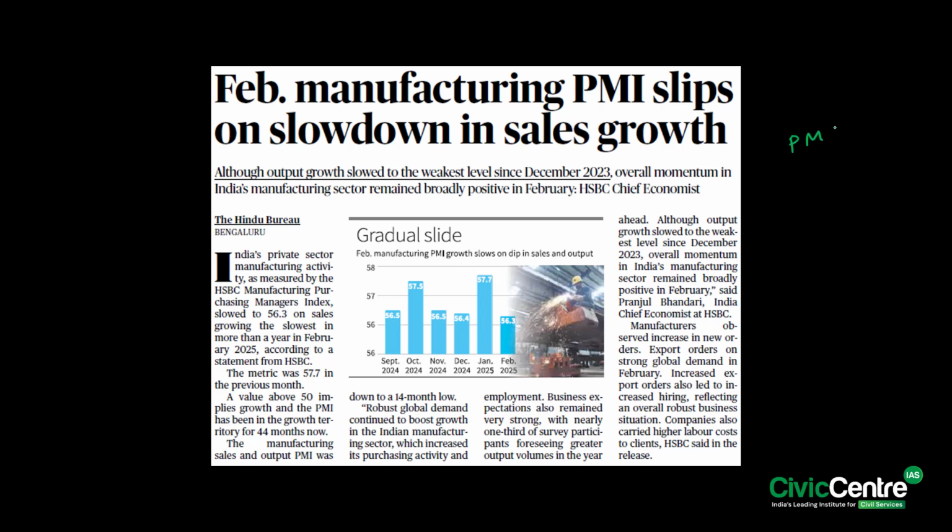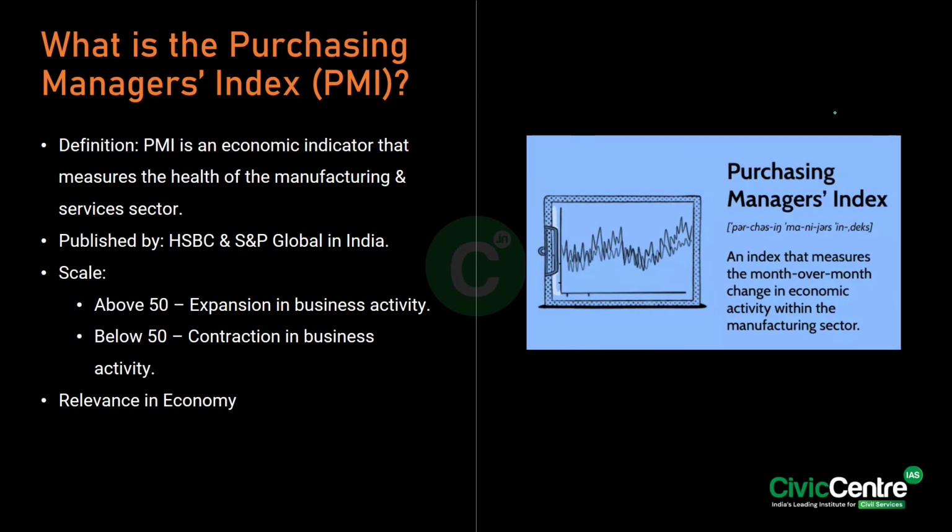We call this index in short as the PMI. So this PMI slowed to 56.3 on sales, growing the slowest in more than a year in February 2025. So the metric was 57.7 in the previous month. So in this context, we'll talk about the Purchasing Managers Index, in short called the PMI.